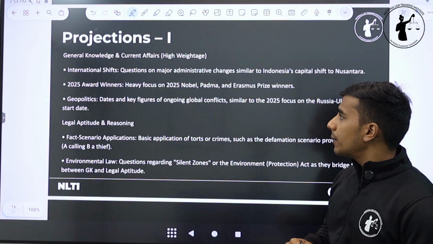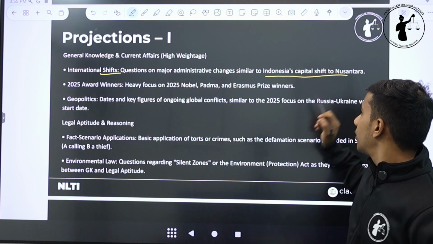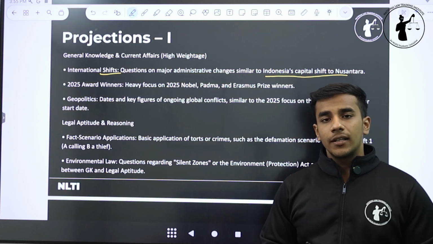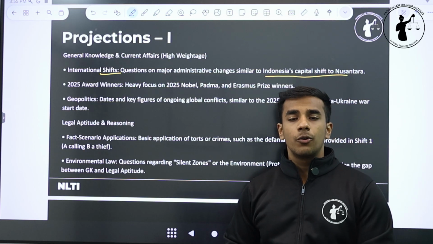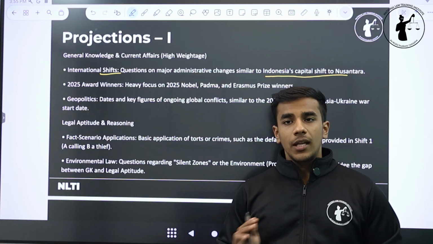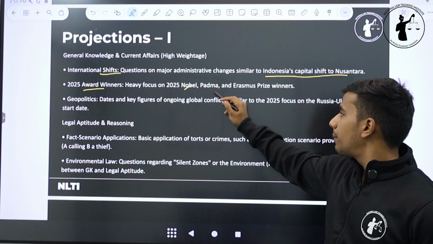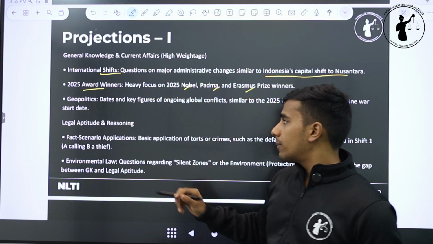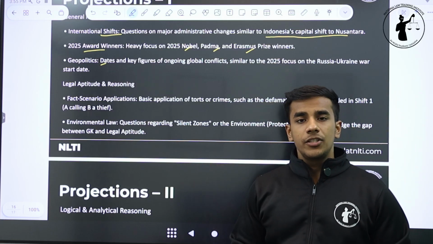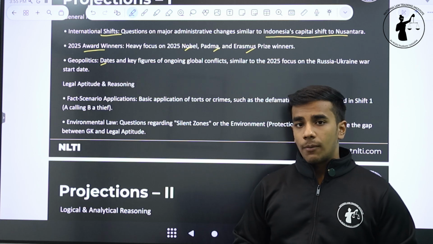Projections for this year's paper, we are predicting that there will be questions on international shifts, for example, similar to Indonesia's capital shifting to Nusantara from Jakarta. Know about international conflicts that are taking place: Russia, Ukraine, North Korea, South Korea, US, Venezuela, US, NATO, India, Pakistan, Thailand, Cambodia. These are the disputes that become important for you. Know about the 2025 award winners, the Nobel Prize winners, the Padma Bhushan, the Erasmus, the Padma Vibhushan, Booker Prize. Know about geopolitics, the global conflicts happening, the important organizations like G7, G20, World Health Organization, World Bank, IMF, United Nations. Know about this also.